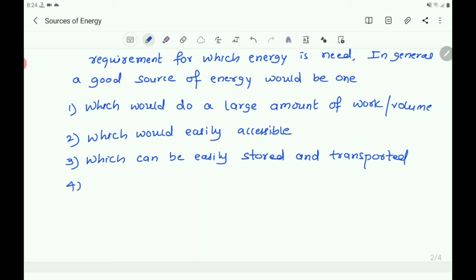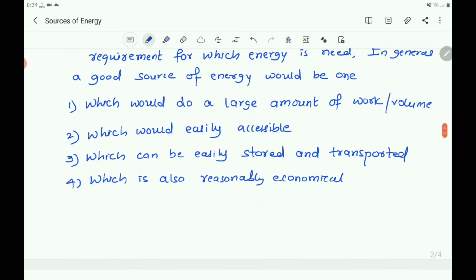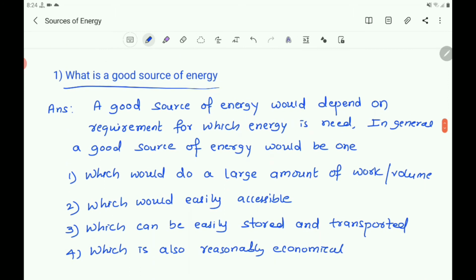And next, which is also reasonably economical. These are the good sources of energy.